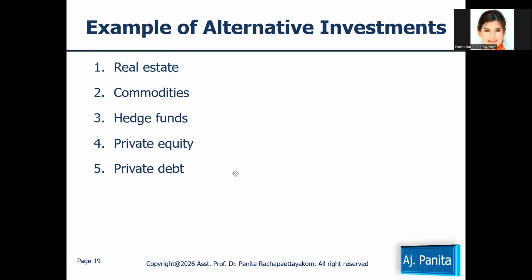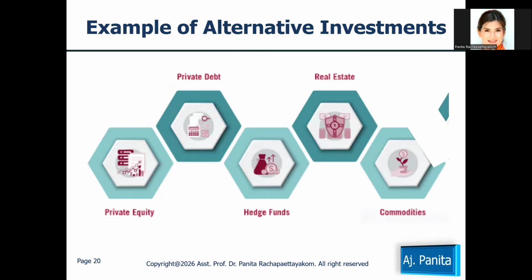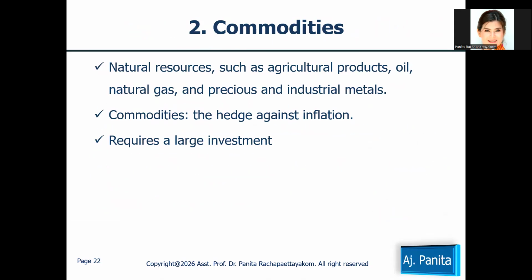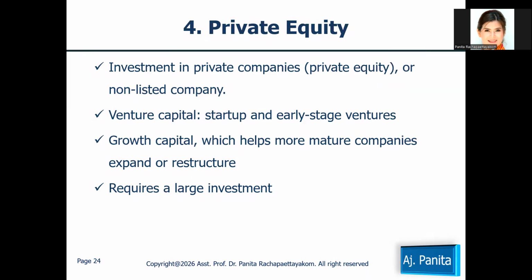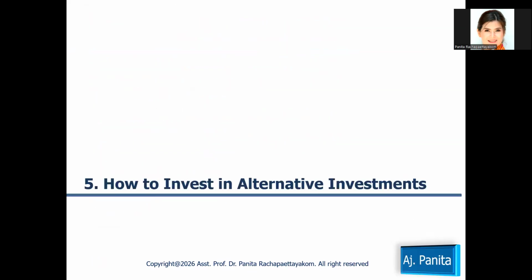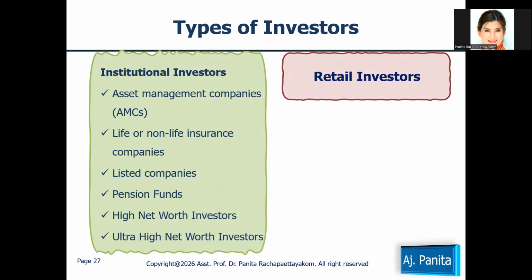As I mentioned, please notice that for these 5 alternative investments, you are required to invest a big amount of money. So these 5 alternative investments that I introduced fit what we call the institutional investor.